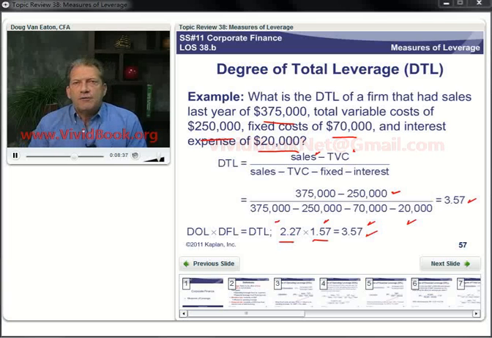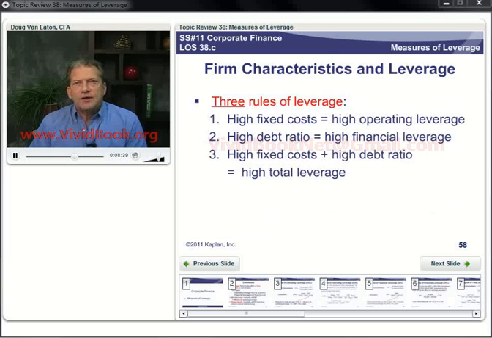So, a firm can have high operating leverage if they have high fixed costs, or shall we say a high proportion of fixed costs in their cost structure. A firm with a high debt ratio, high leverage, has a high financial leverage ratio. And if they have both, then they have high total leverage for sure.